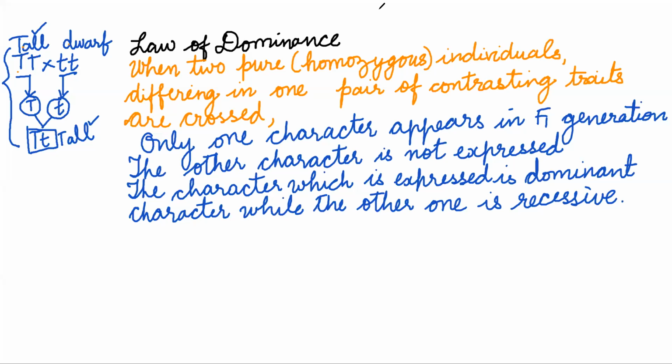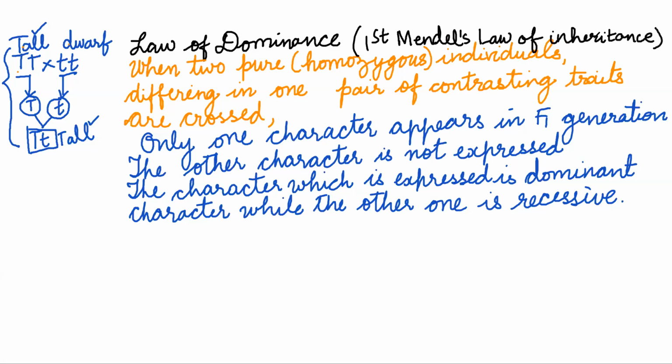Now in more than 99% of the cases, the law of dominance, also called the first law of inheritance or Mendel's first law, holds. Later, when Mendel looked at combinations of traits, he found the law of dominance to be true there also.